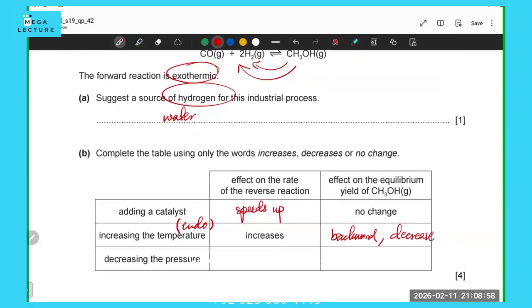And then you have decreasing the pressure. When you decrease pressure, more gas is going to be produced, which is again backward. So the amount of product formed would also decrease. And when you decrease pressure, the rate decreases actually. Particles become further apart, and therefore the whole reaction process slows down. And so then you have